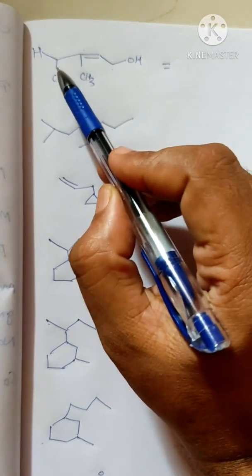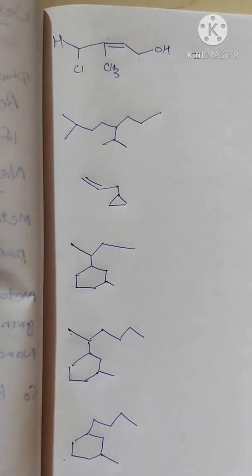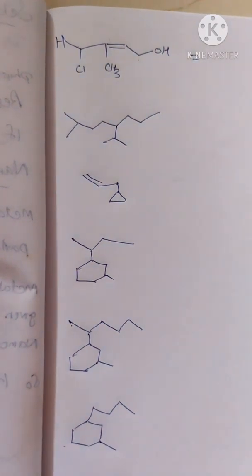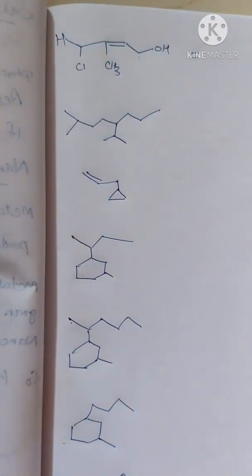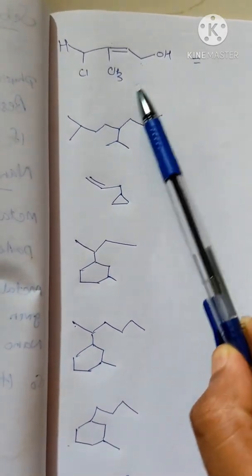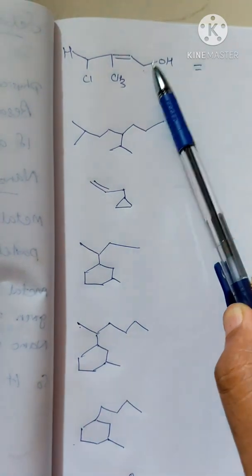The first compound. First we have to see the highest number of carbon atoms in the long chain. If you look here, you can see 1, 2, 3, 4. Of course, this is a 4 carbon chain, so this is butane. Then we have to see what the functional group is. We can see here OH, Cl, and then CH3. So the preference will go to OH. So OH is the functional group, so we can call it butanol.